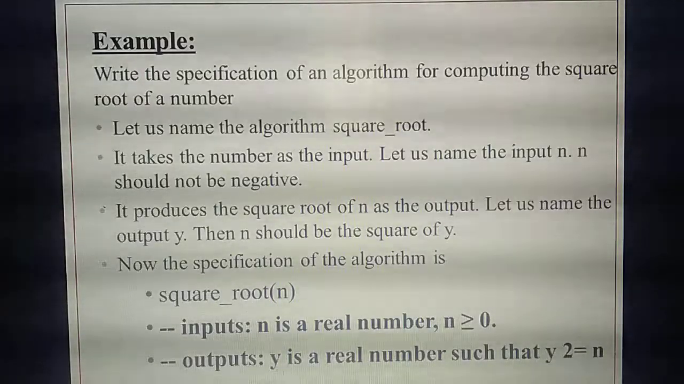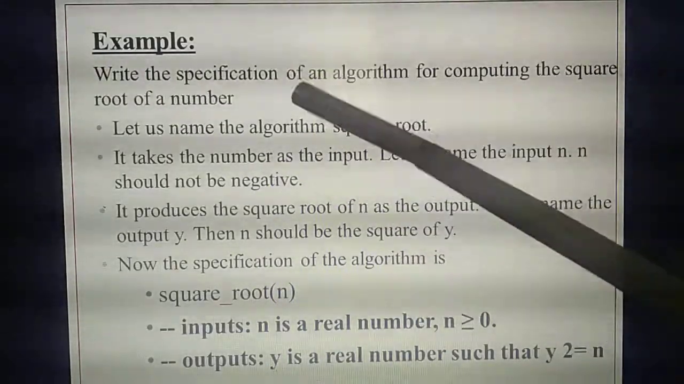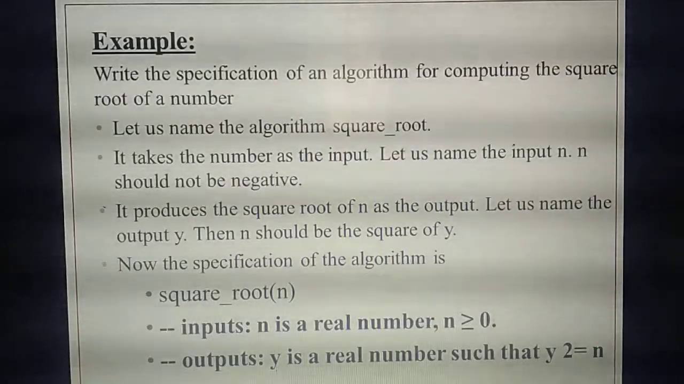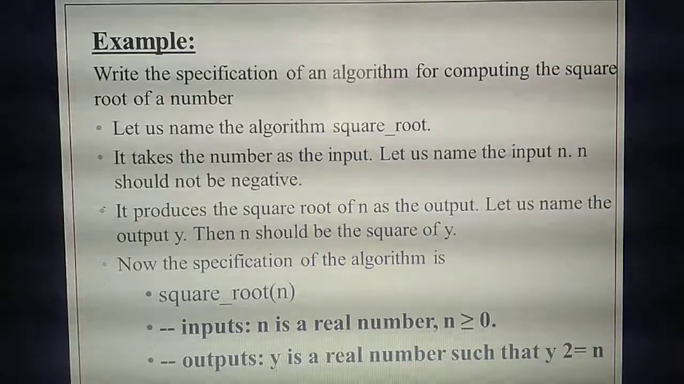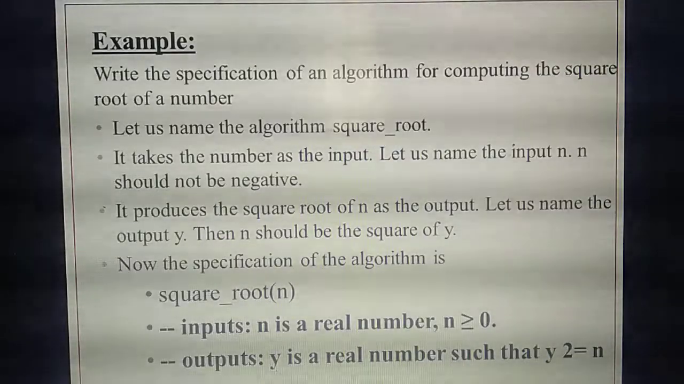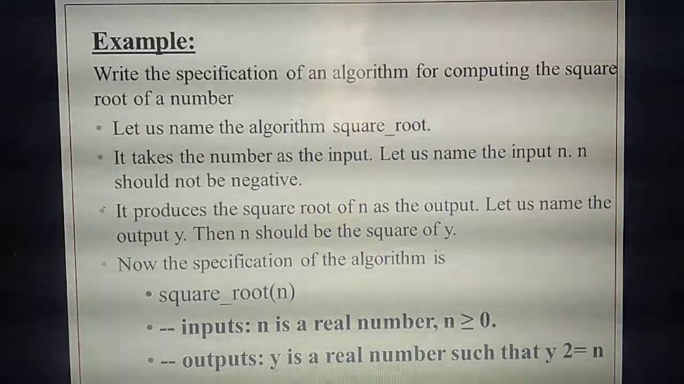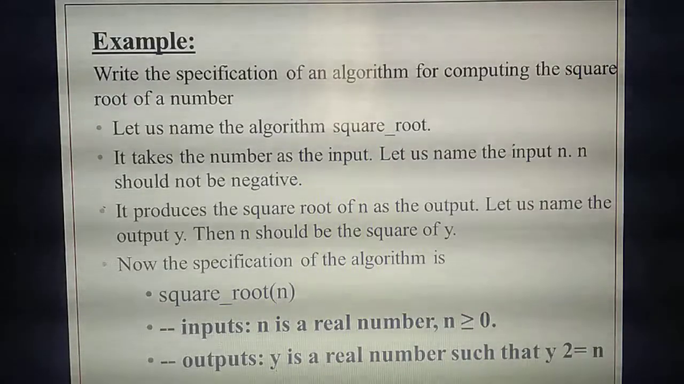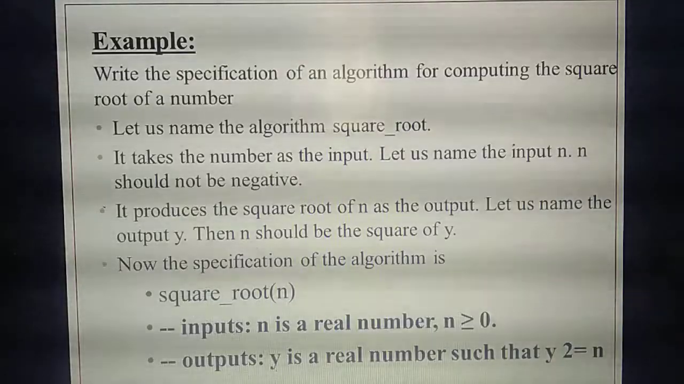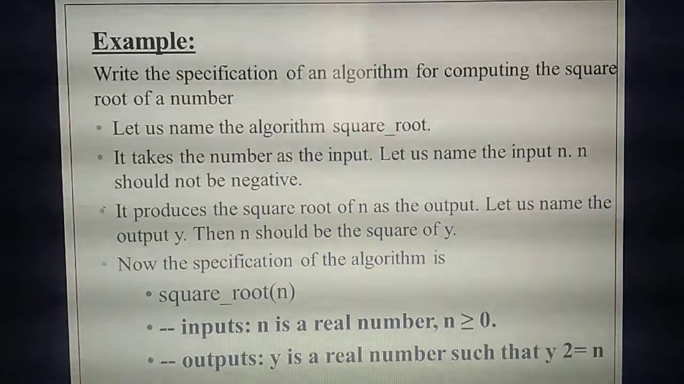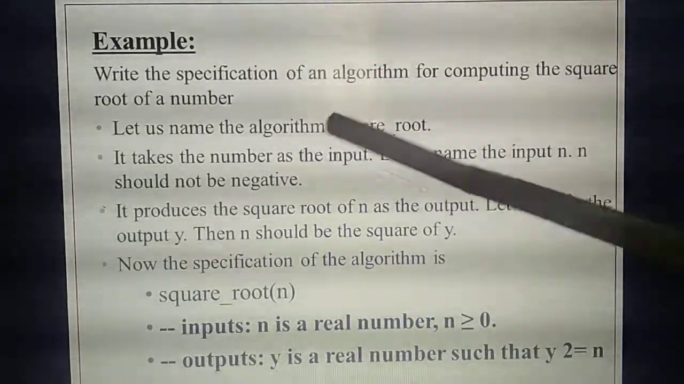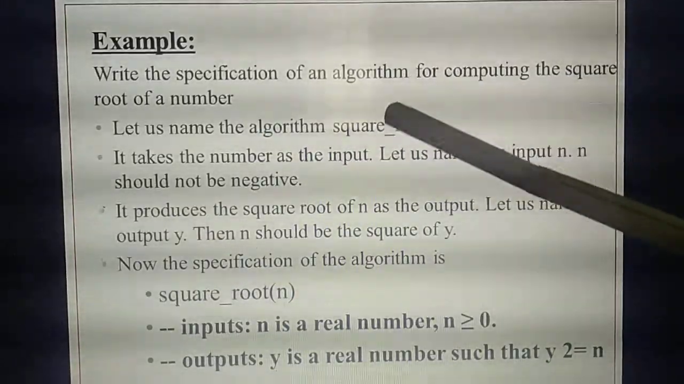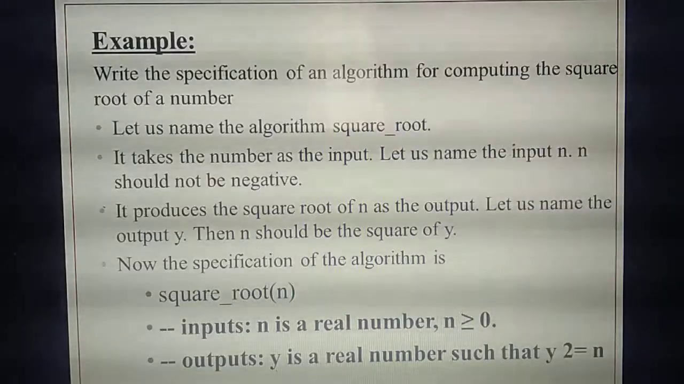Understand? So read the question. What's the question they are giving? Write the specification of an algorithm for computing the square root of a number. So what are you going to calculate? You are going to calculate the square root of a number. So in the specification, what's the first thing you need to write? You need to write the name of the algorithm. That's the first step. So here the name of the algorithm is square root.